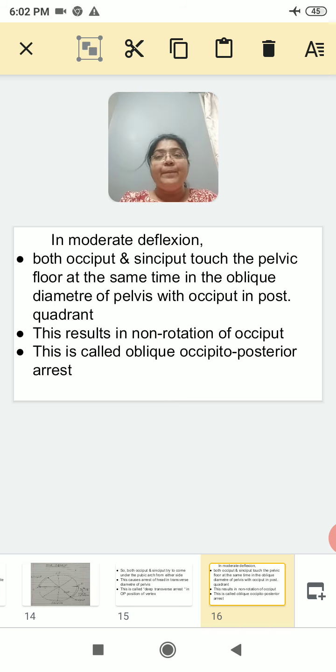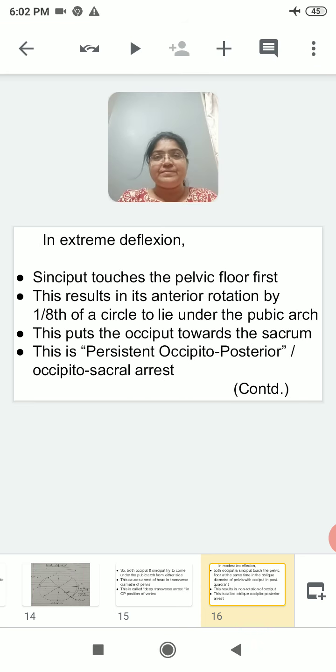Right? Here both occiput and sinciput are at the same level. They both touch pelvic floor equally at the same time. So there is non-rotation of the occiput. Occiput cannot rotate. This is called oblique occipito-posterior arrest. When occiput cannot rotate, occiput remains in the right posterior quadrant only. Position of the occiput does not change. So that is the oblique occipito-posterior arrest, right? Because of the non-rotation of the occiput.